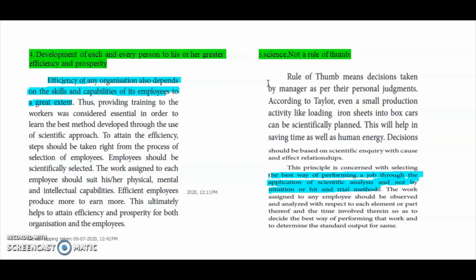How can we make it scientific? The best way of performing a job is the scientific way. We have to find out the best way of performing a job through the application of scientific analysis, and not by intuition on my own or a hit-or-trial method. I have to find out the best way of performing, and that has to be done by the team.